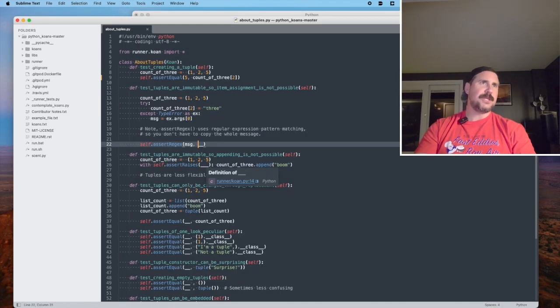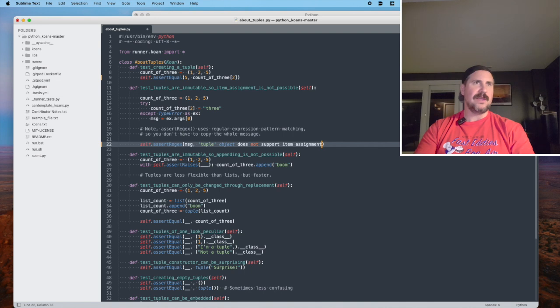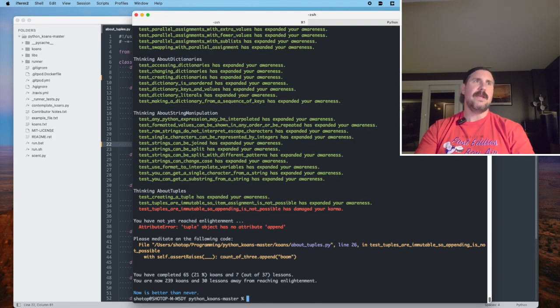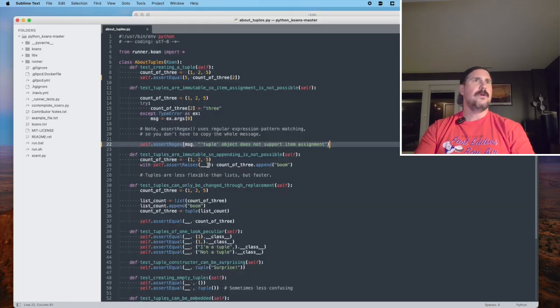And we need to match some subset of what I think will be the message. So let's do that. We'll do double quote right there, double quote there. Let's see if that works. So we'll jump back over here and we'll run it again. And that was correct. So we captured the error, and then we generated the error to see what the captured error would need to match to get this test to pass.